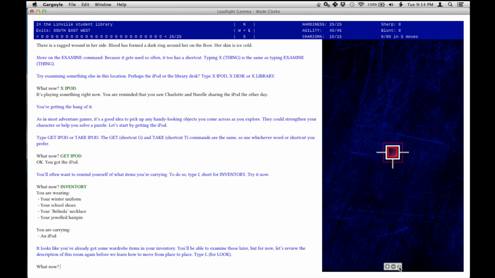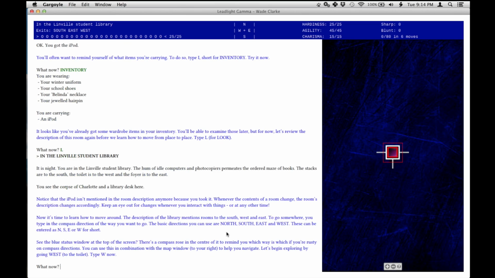Linville Student Library. Great. Now let's type L for look again. And it says the iPod isn't mentioned in the room anymore because I took it. It's in my inventory. Now it's time to learn how to move around. We can go north, south, east, or west. Let's go west to the toilet. Just going to type W.